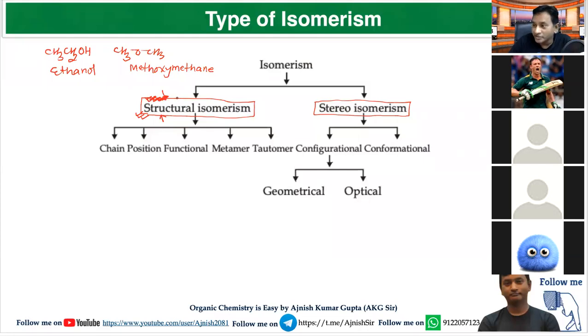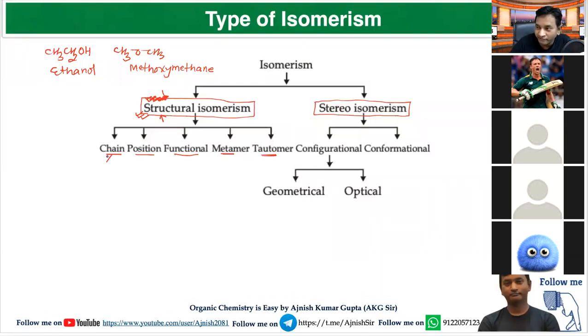Structural isomers are further of 5 types. First is called chain isomers. Second is called positional isomers. Third is called functional isomers. Fourth is called metamers. And the last one is called tautomers. I'm just revising your basics.